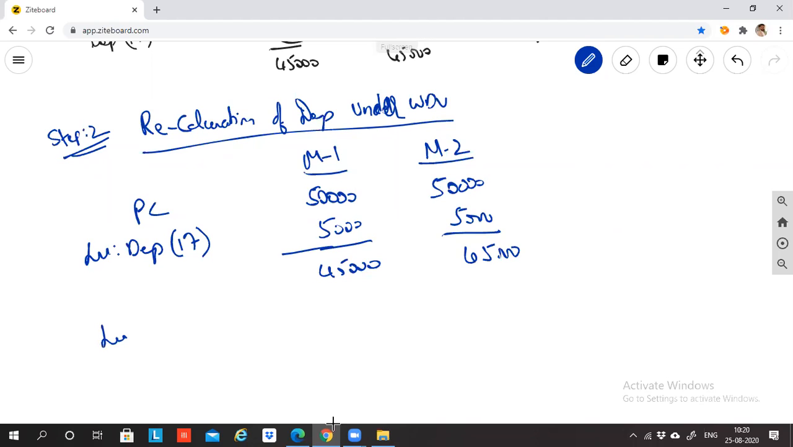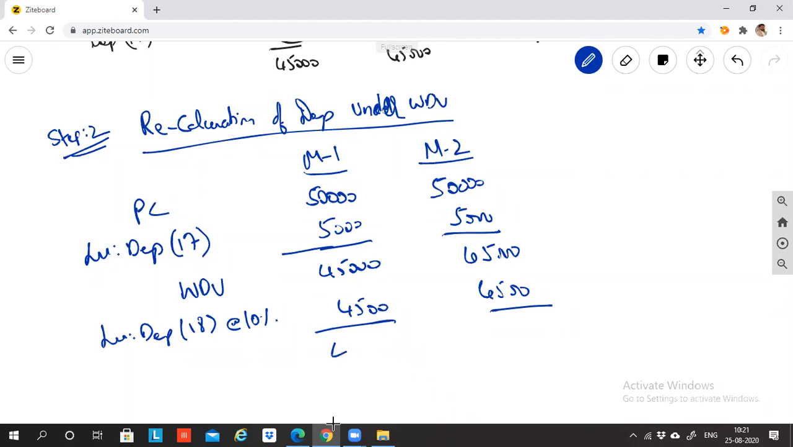Again, less depreciation for the next year, that is 2018. 45,000 into 10 by 100 because we're doing the WDV method. So it is 4,500. Am I right? At the rate of 10% on book value, or WDV, written down value. So 45,000 minus 4,500 is how much? 40,500. Okay, done.